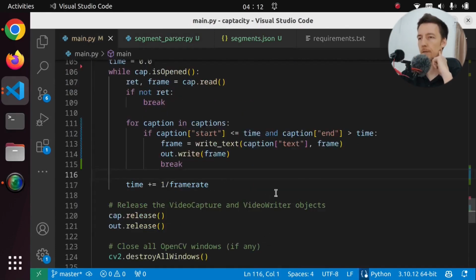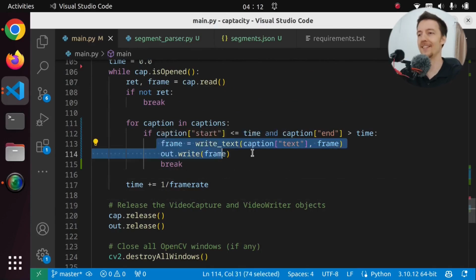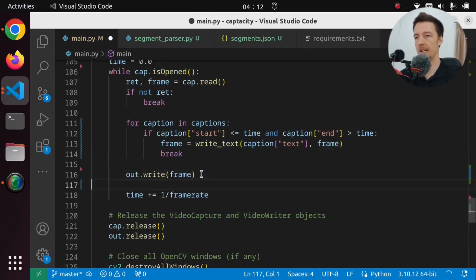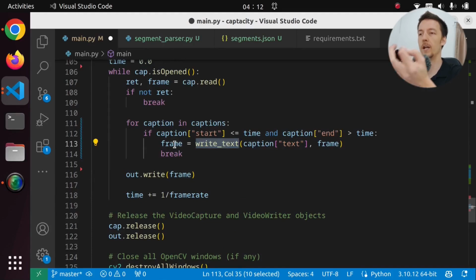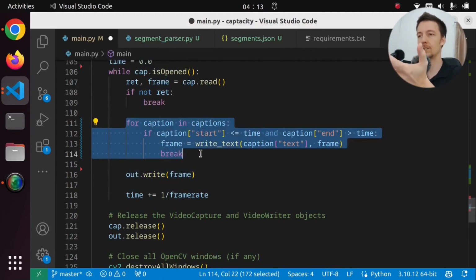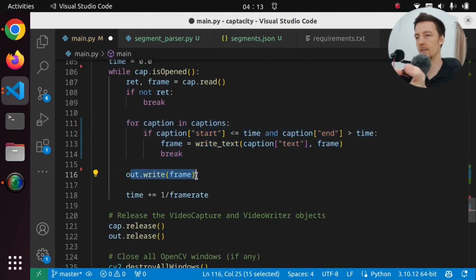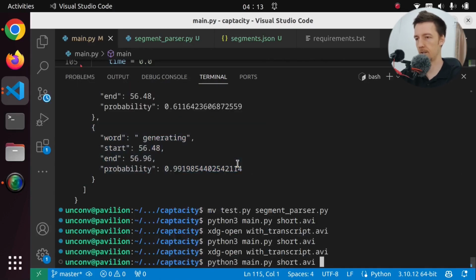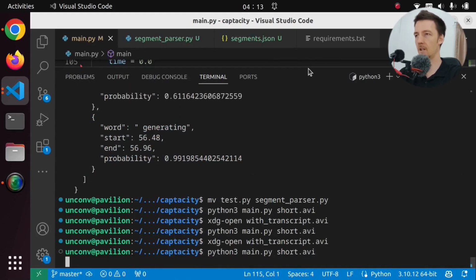But why is the timing off? Aha, the timing is off because there are some pauses in the speech, but we are now only writing the frame if we have a text in the frame. So we have to move this out of here. So we always write. This write text only recreates the frame and returns the frame. So then we have to write the frame. But if we don't find anything to write on the video, then we're just going to write the frame as it was originally read from the video. So that's going to work. Let's run it one more time.